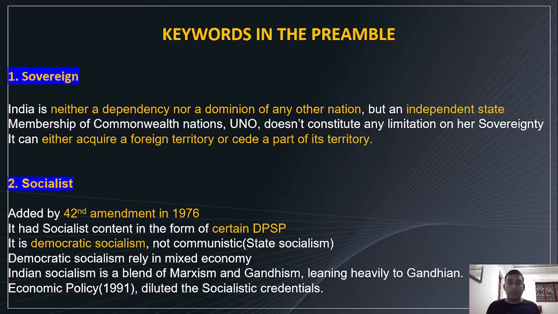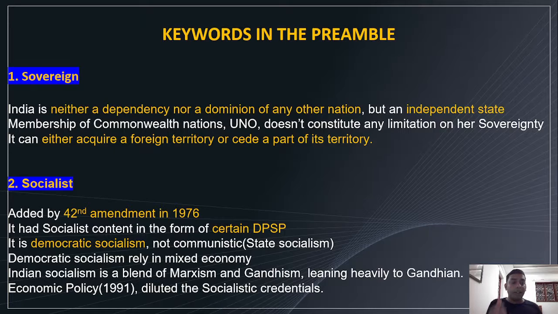Next, socialist. Actually, the very meaning of socialism was there in the constitution even before introducing the terminology socialist in the preamble, because most of the constitution makers were socialist kind of thinkers. It was added by the 42nd Amendment, the mini constitution, in 1976 by the Indira Gandhi government.